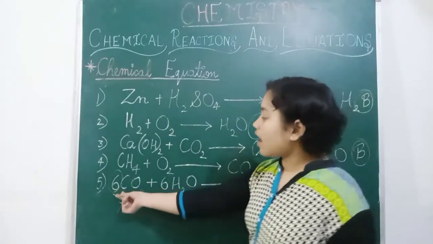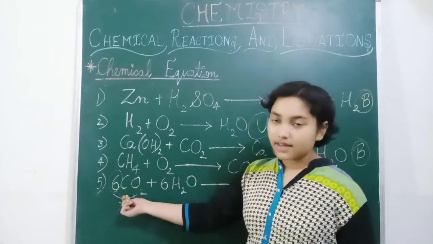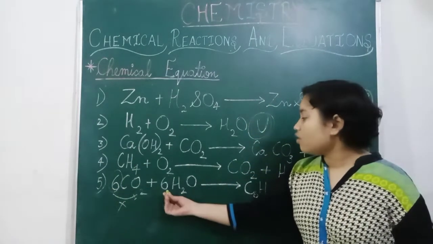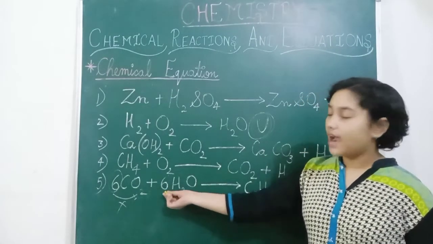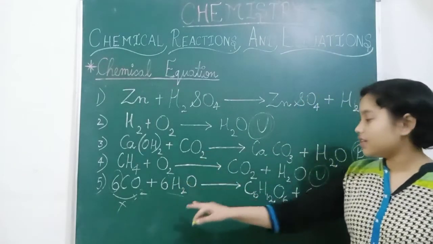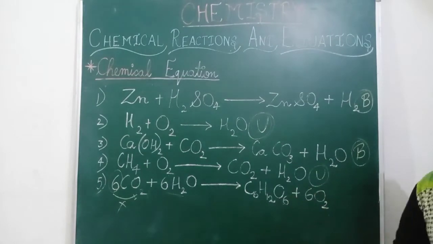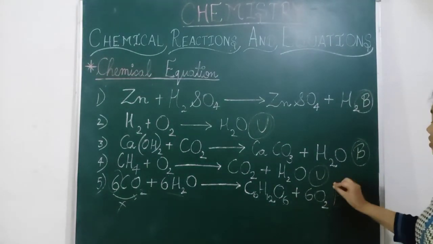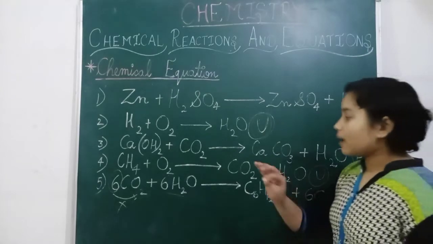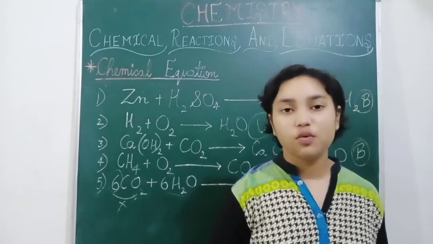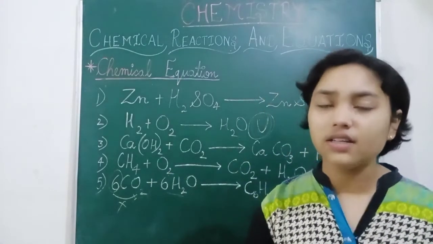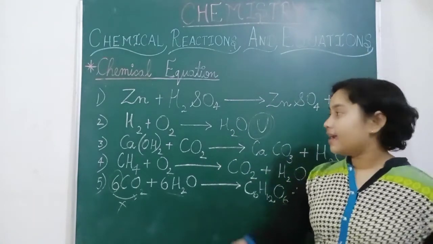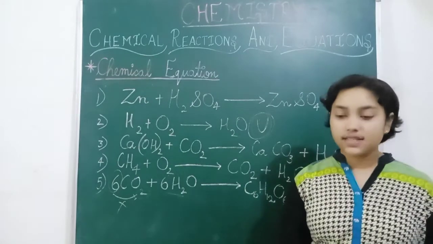Now we will see carbon. Carbon is 6 here and carbon is 6 here. It is balanced. Now we will see hydrogen. Hydrogen is 6 2s are 12 here, and here it is also 12. So this equation is balanced. Balanced and unbalanced equations are nothing but this: balanced means both the values are equal, and unbalanced means some are greater, some are smaller.